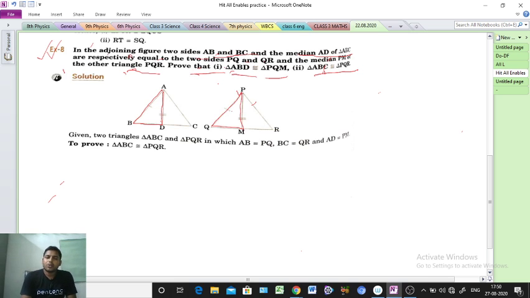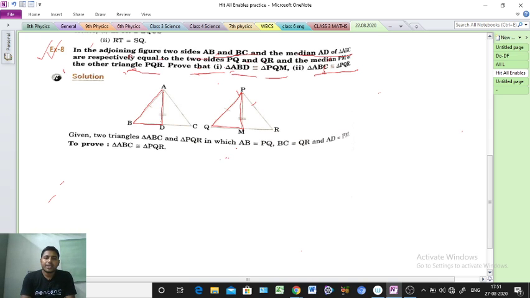That one we prove first. After that, the big triangles, the whole triangle ABC and triangle PQR, are congruent. That one we will also prove. Clear?